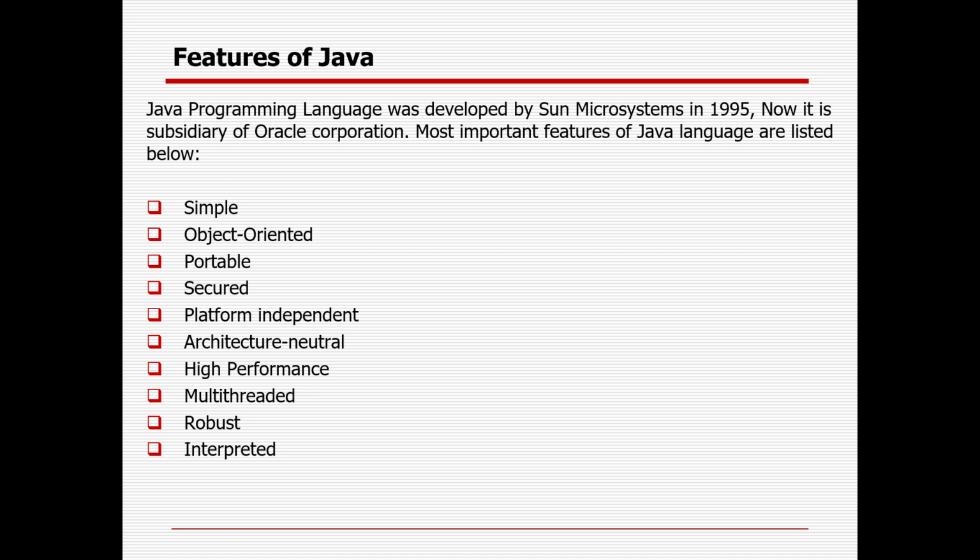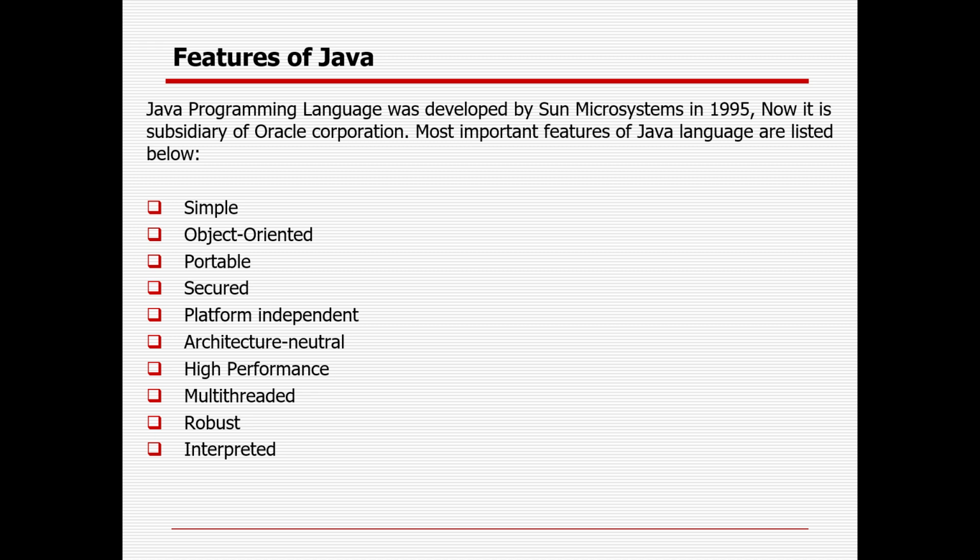Then object oriented. Java is an object oriented programming language. Everything in Java acts as an object. Object oriented means users can organize their software as a combination of different types of objects that incorporate both data and behavior. You will slowly learn how impactful this concept is in Java.